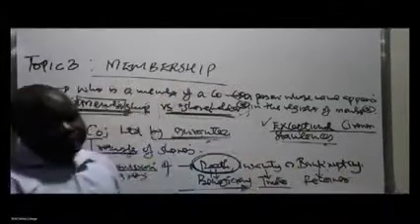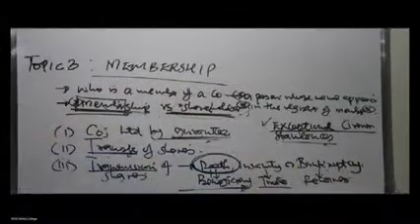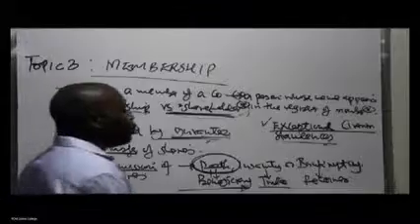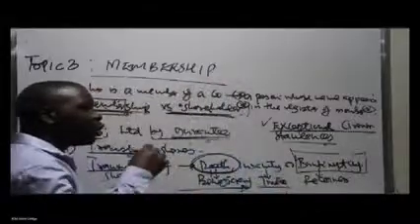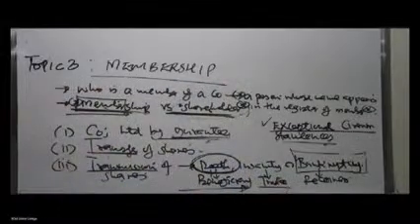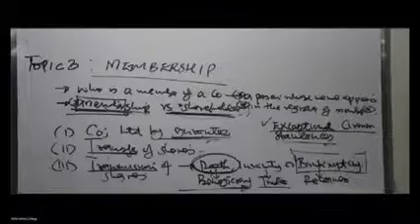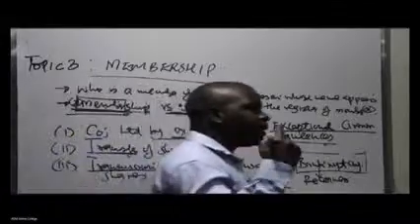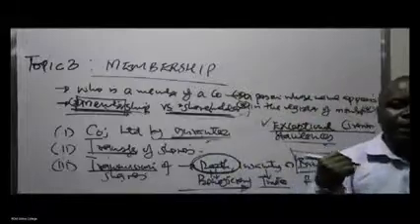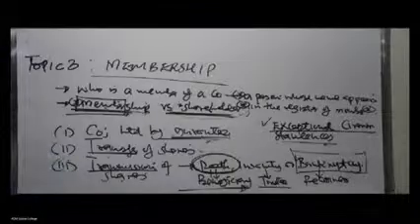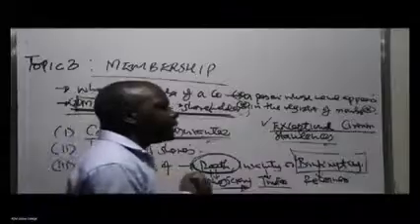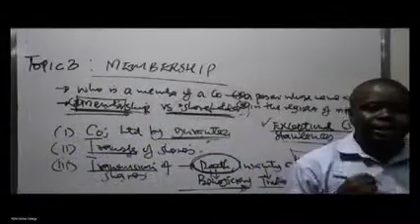Once they effect, the board has approved and they have actually effected, is when they now go and actually do what? Remove the name of this bankrupt party from the register of members. But so long as his name is still having to appear in the register of members, he is still considered to be what? A member of the company. Go back to my initial statement. Who is a member of the company? A member of the company is a person whose name appears in the register of members.